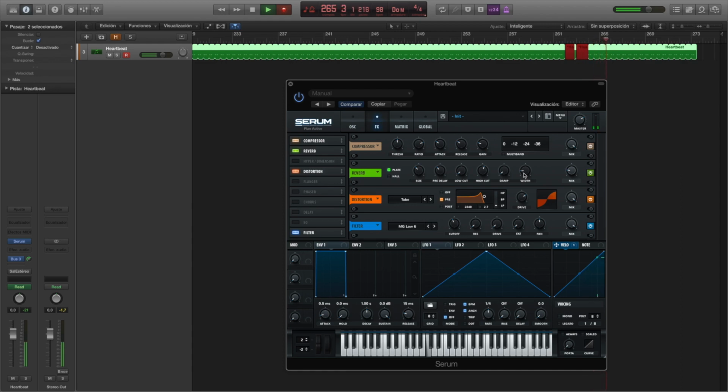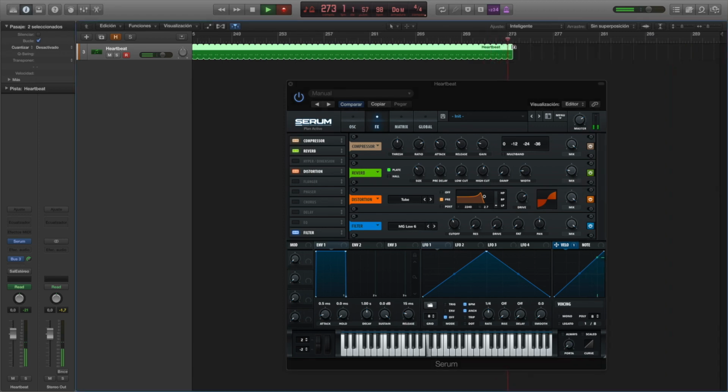If it doesn't have your desired effect, if you haven't created exactly the sound you're looking for, you can always tweak it if you know what to tweak or what to look for. In this case, reducing a little bit the tail and making it a bit more natural might be the effect we're looking for.